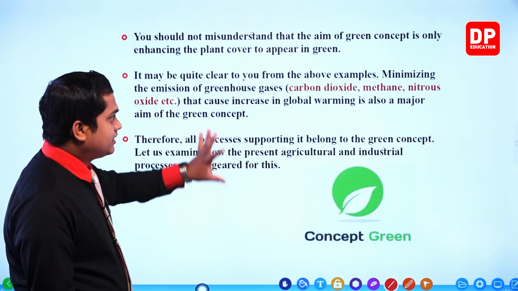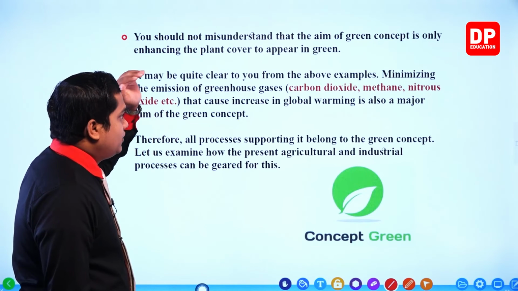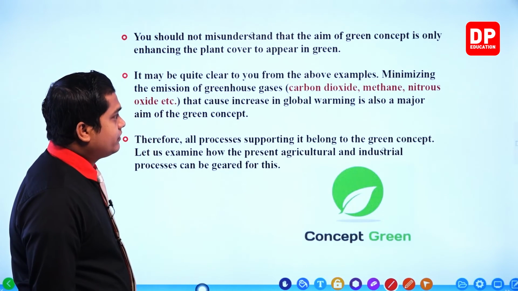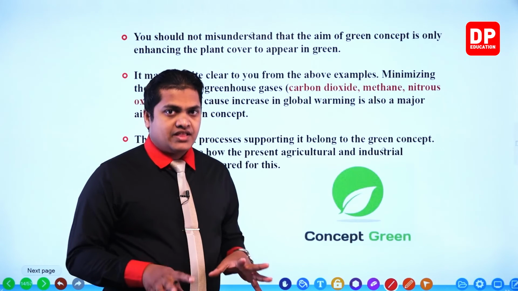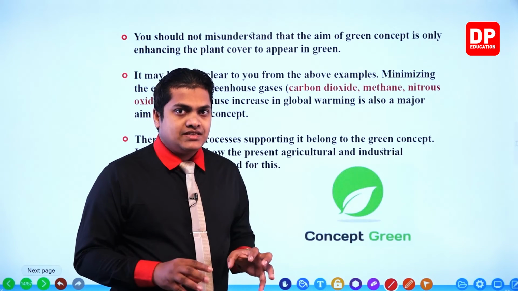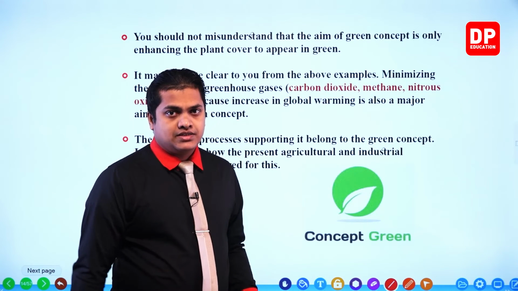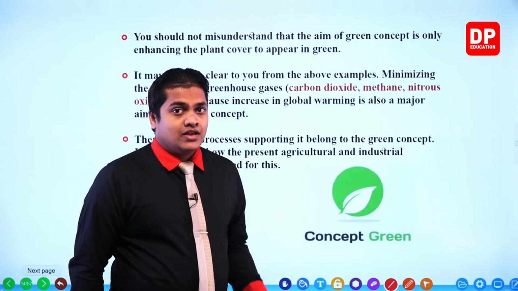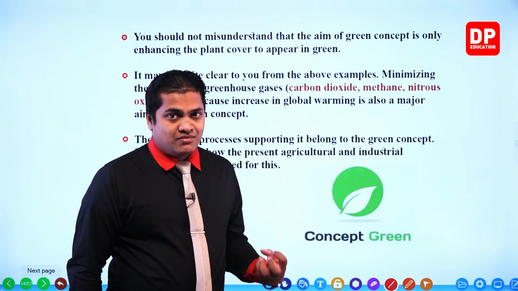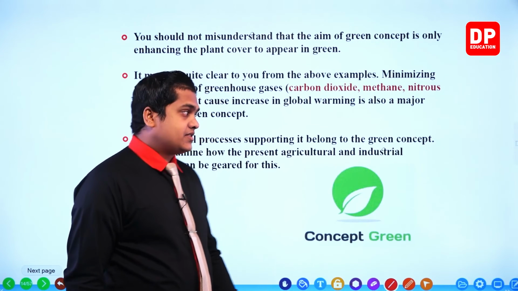So all the things that we follow in order to minimize the global warming and in order to minimize the emission of greenhouse gases, those methods and those policies are going to provide a support for the green concept. So in green concept, my dear children, the main aim is to minimize the global warming and minimize the emission of greenhouse gases.